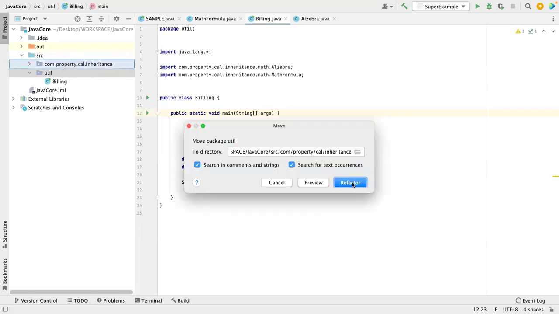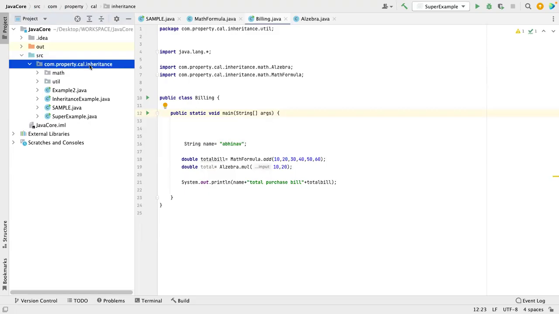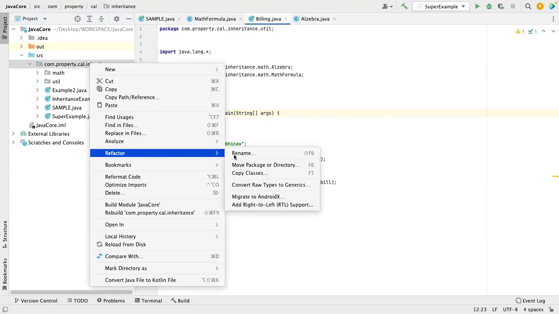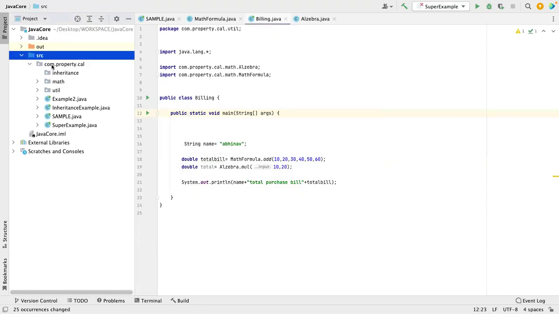Okay. So in that case, what happened? See here. Why is inheritance not having anything? Let me refactor that. Okay. Now you see here. Now I'm having com.property.cal, and then inside how many packages we have? Inheritance, math, utils. So like that, we have to make a structure. What is the super package here? Cal. Then inside that, we can have inheritance, we can have math, we can have utilities, right? All these are there, right?